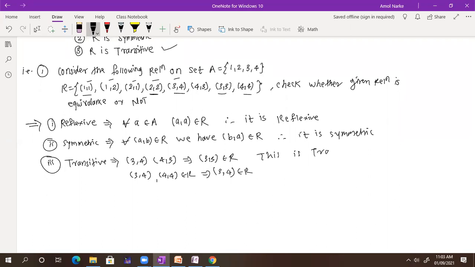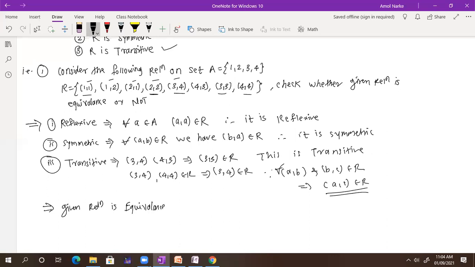Transitive. Why? Since for all (A, B) and (B, C) belongs to the relation, this will give us (A, C) also belongs to the relation. Clean and clear? Any doubts? Yes, sir. So it is reflexive also, it is symmetric also, it is transitive also. This implies the given relation is equivalence.